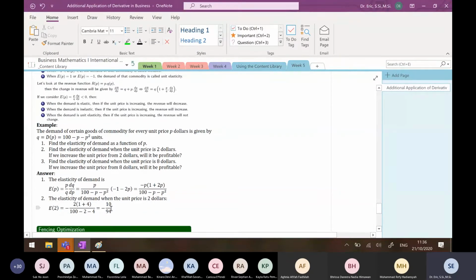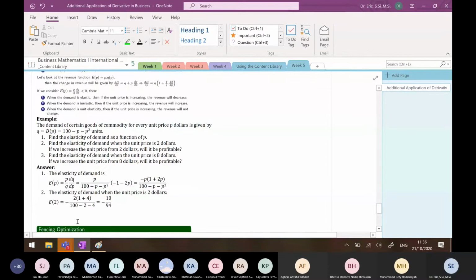So this means when the unit price is 2, the demand is 94. If I increase the unit price by 1%, it will decrease the demand by 10 divided by 94 percent. Okay, and what kind of elasticity is this?